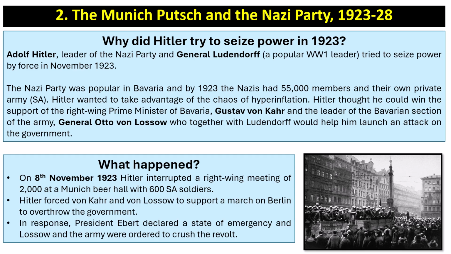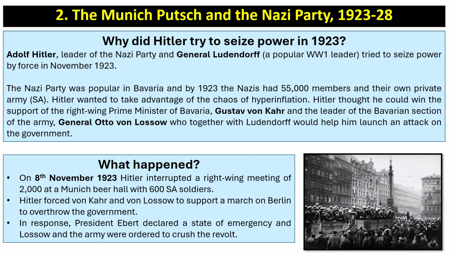Now, the Nazi Party was already popular in Bavaria, which is the state where Munich is, and this is very much the heartlands of the Nazi Party. It's where they have a lot of their support. So in Bavaria, the Nazis had 55,000 members and their own private army, the SA.